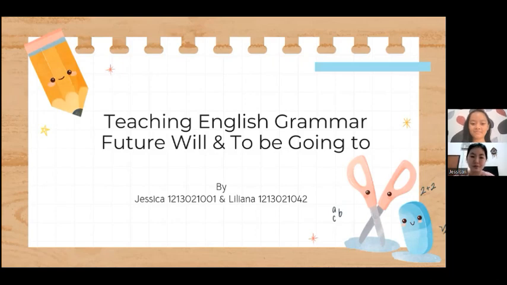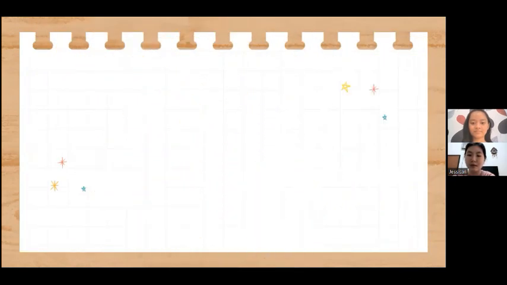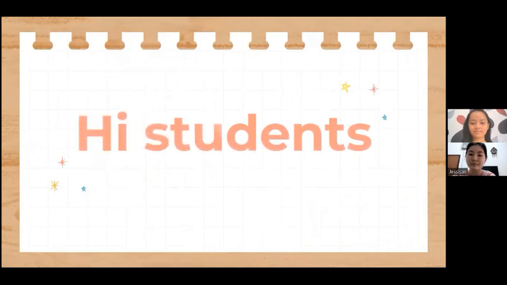In this video, we are going to discuss the future tense, which are will and to be going to. I'm Jessica. You can call me Miss Jessica, and I'm going to tell you about the simple future will. There's also Miss Liliana here, who is going to teach you about the to be going to later on. Now, about the simple future.